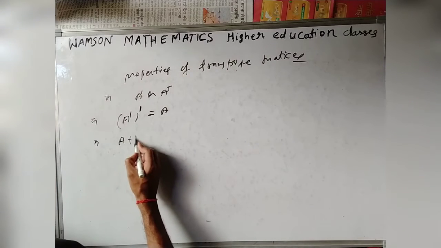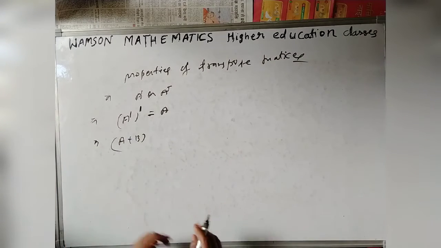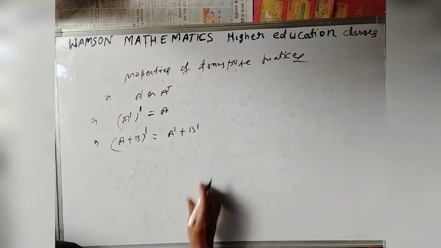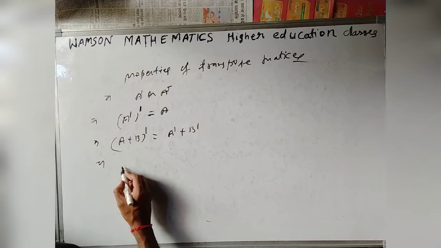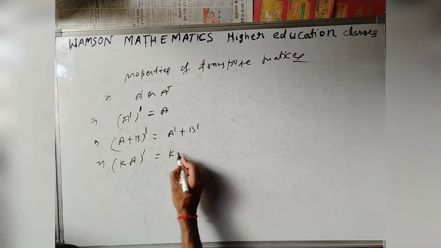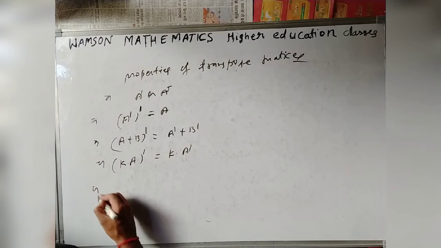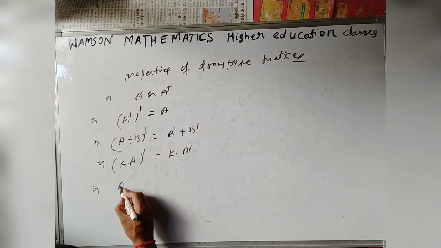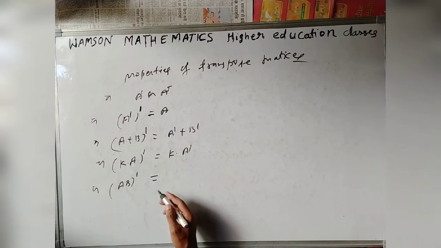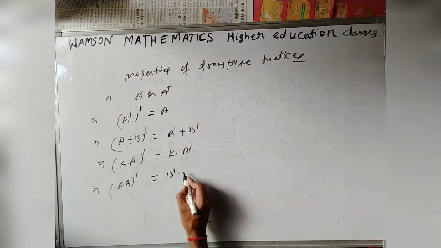Second, if A plus B are two square matrices and we add and take the transpose, this is nothing but A transpose plus B transpose. Now the third property, scalar multiplication: the transpose of kA is nothing but k into A transpose. For the transpose of the product of two matrices, by the reversal law, this is equal to B transpose into A transpose.